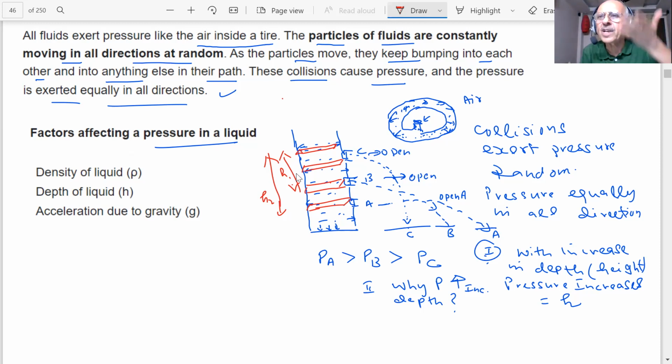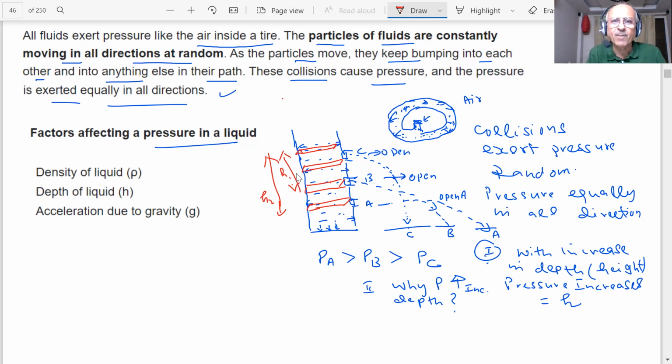If the quantity of liquid is more, as the height increases, what will happen? The weight will be more or less? More. So this column of the liquid has more liquid above it, has more weight on it. Therefore, the force is more here. The downward force acting, F is equal to m into g, the mass is more here. The result is that the pressure will be more here.